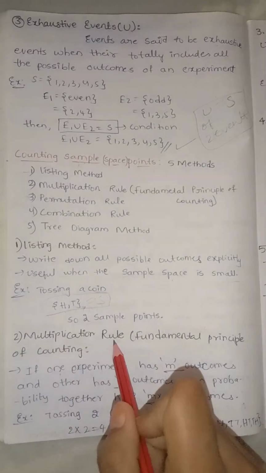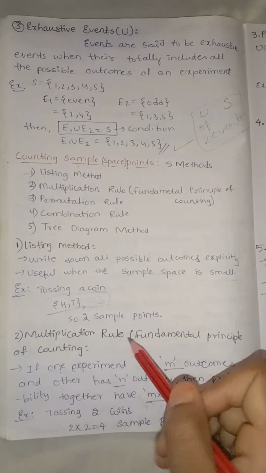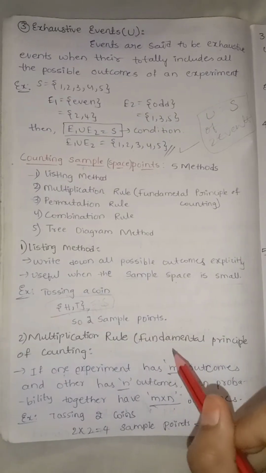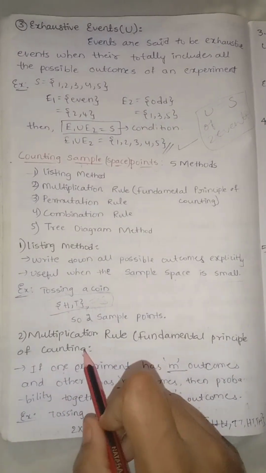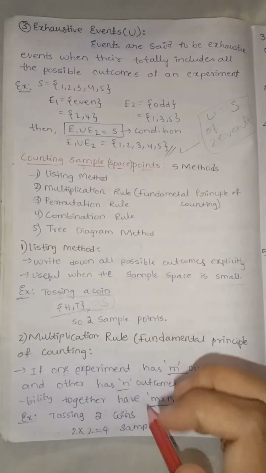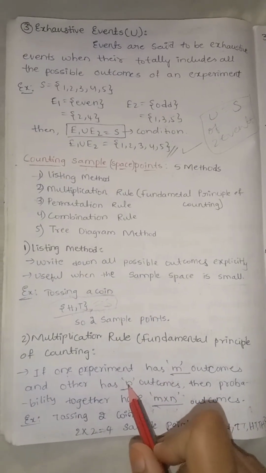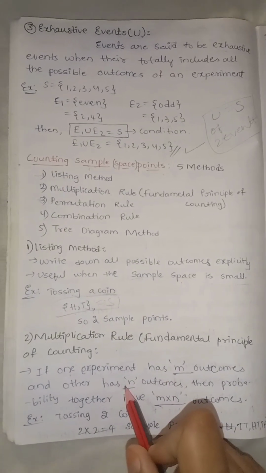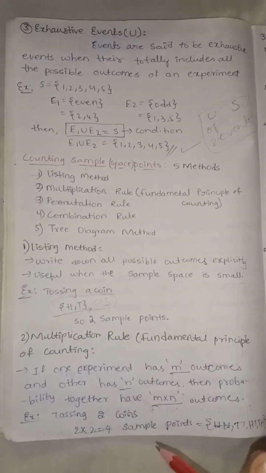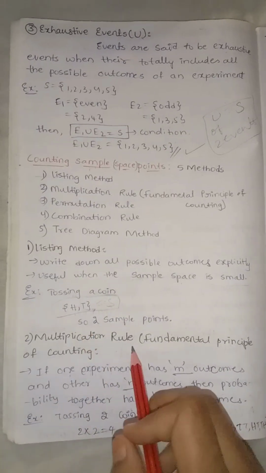Multiplication rule. It is also known as the product rule, and by another name, the fundamental principle of counting. We take two events. M is one event, N is another event. Multiplying these two together gives the result, which is known as the multiplication rule.